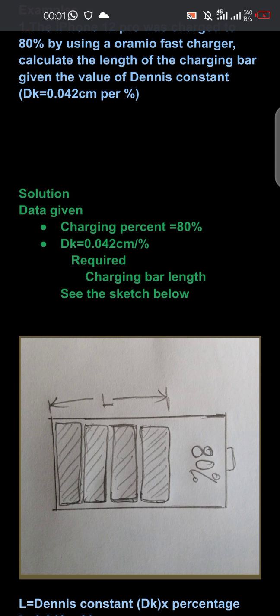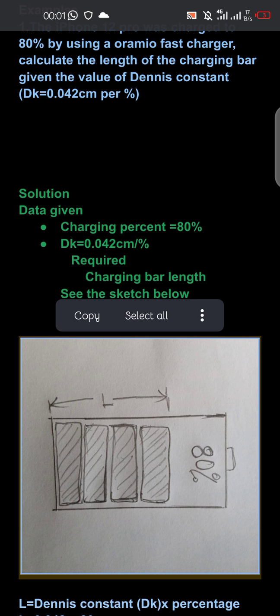dk constant is 0.042, required charging bar length. See the sketch below. This is the charging bar, whereby we know that when we are charging, this bar moves toward the right side. So maybe when it was charged to 80%, it was here. After removing the charger, this bar was ending here. Now we need to find the length of this bar from here to this point over here.